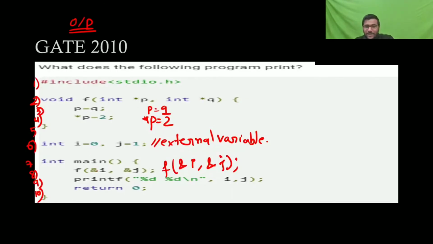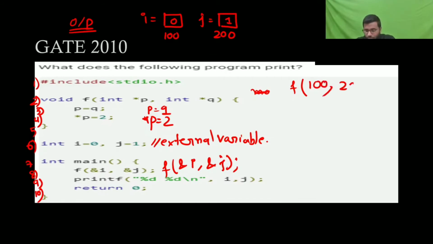So you are calling this main. It's an external variable. It is going to be alive till the program is alive. Okay, the scope is everywhere. So main is calling this function. Okay, and let's assume i is having 0 and j is your 1. Let's say the address of i is 100 and let's assume the address of j is 200. You're calling this function, so the address of i is going to your 100 and the address of j is going to 200.